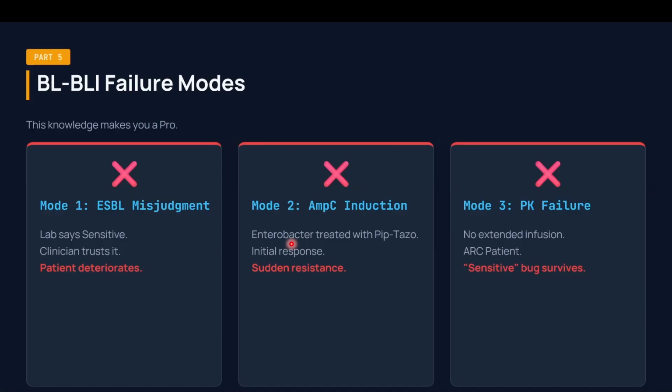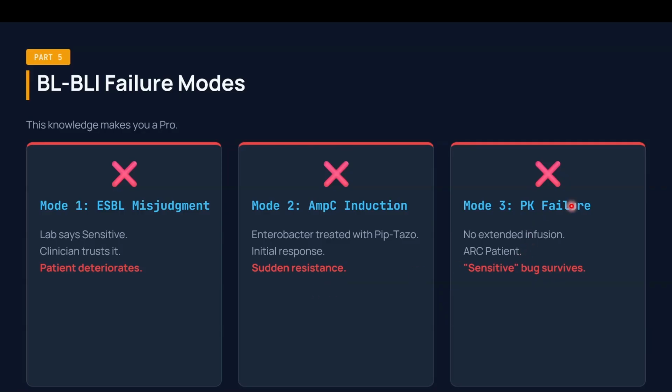So even if the culture report shows it is sensitive to Piperacillin-Tazobactam, initially it will respond. Later, due to the production of AmpC by induction of the bacterial enzymatic pathways, they will become resistant to Piperacillin-Tazobactam and the patient may suddenly deteriorate. So for AmpC-producing organisms, if you see it in a clinical report, better to go for a fourth generation cephalosporin like cefepime, or a carbapenem.